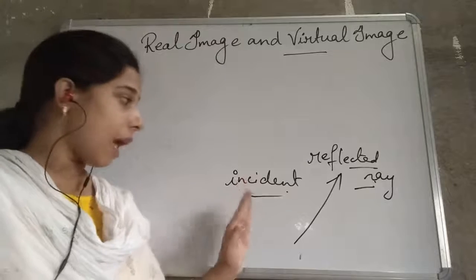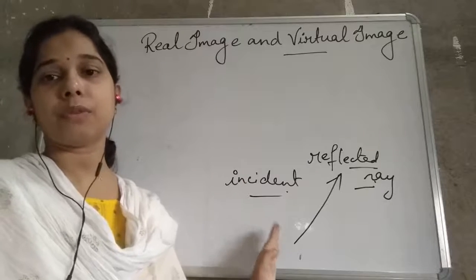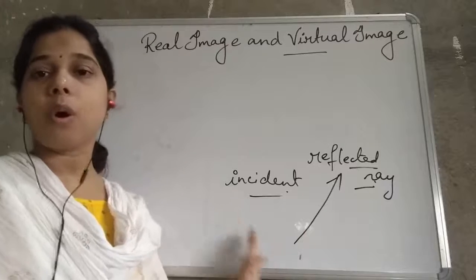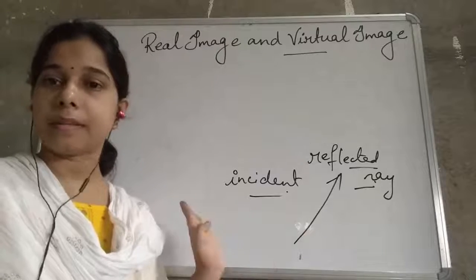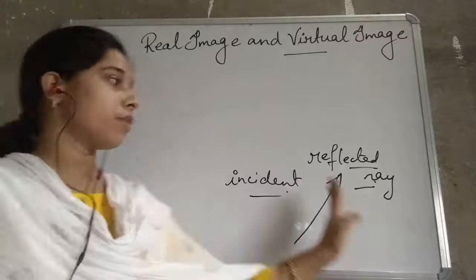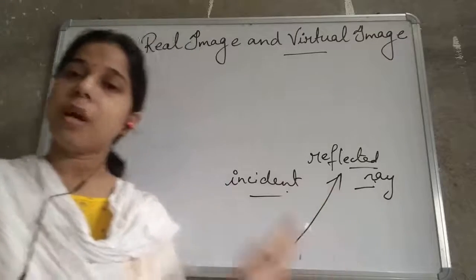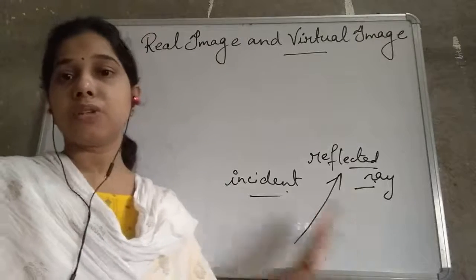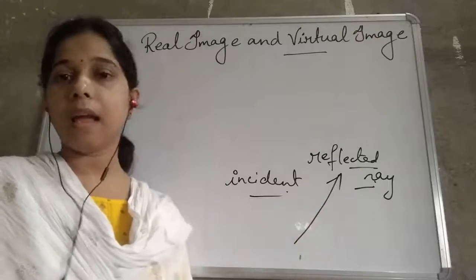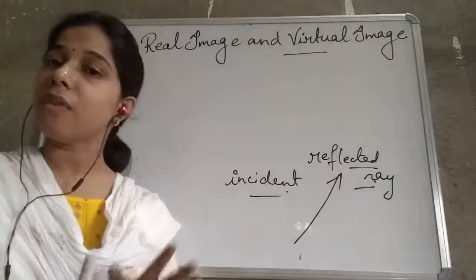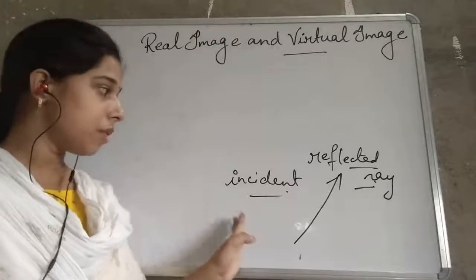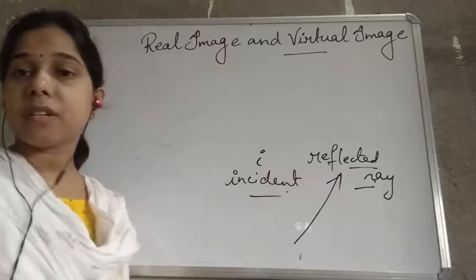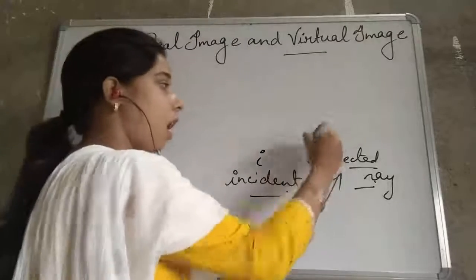The normal ray passes perpendicular to the mirror. The angle made by the incident ray and the normal ray, we call the angle of incidence. In the case of the angle of reflection, the normal ray and the reflected ray together make an angle, and that is known as the angle of reflection. The incident ray we represent by I, the reflected ray we represent by R.